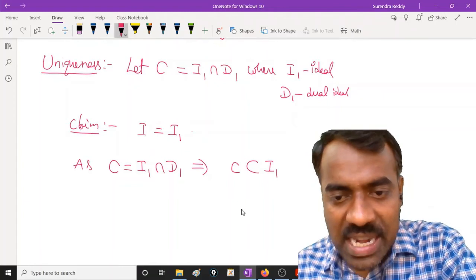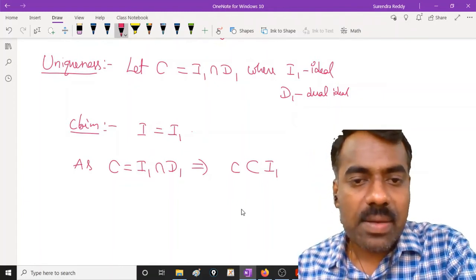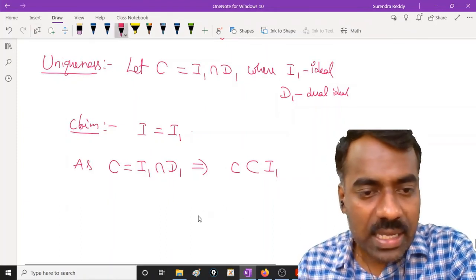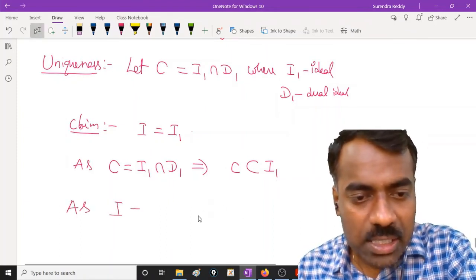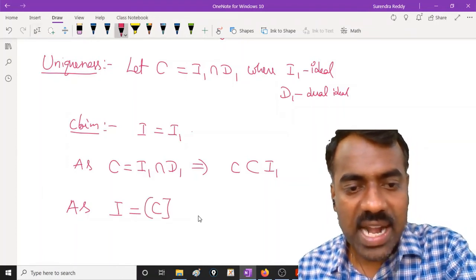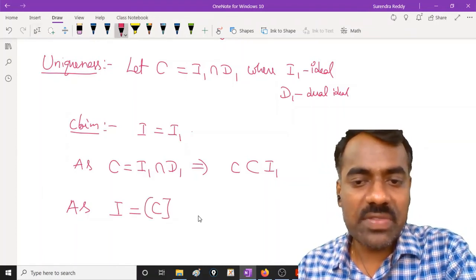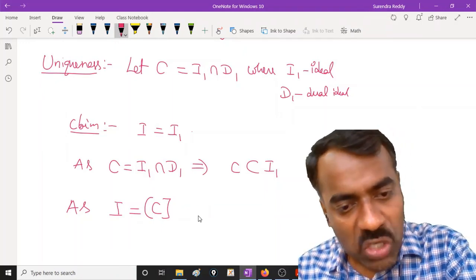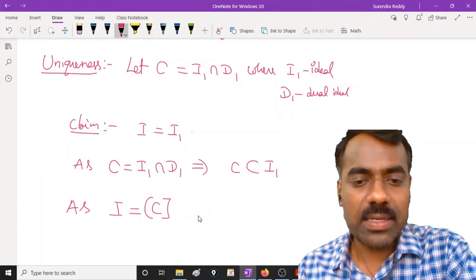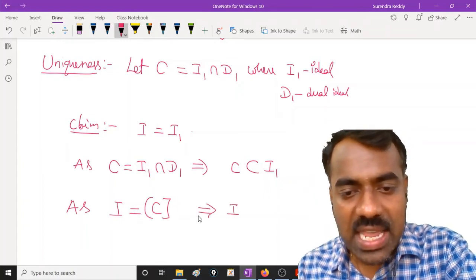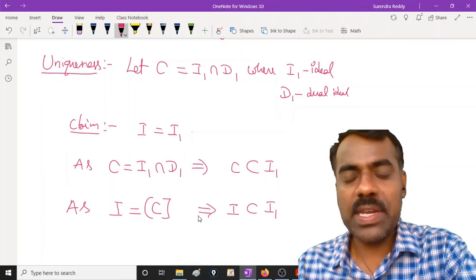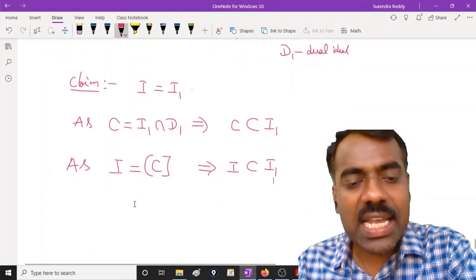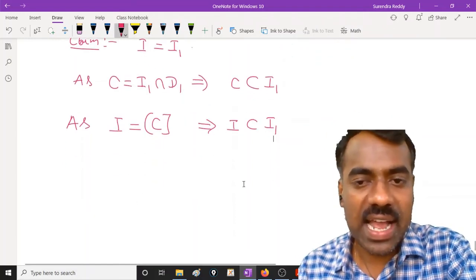So I1 is an ideal containing C. What we know about I is that I is the smallest ideal containing C. What is the relation between I1 and I? This I1 is an ideal containing C. I is also an ideal containing C, but I is the smallest ideal. So therefore I is contained in I1. I repeat again, I1 is an ideal containing C, and I is the smallest ideal containing C. Therefore, I is contained in I1, right?